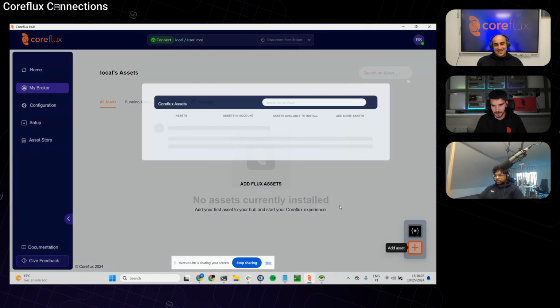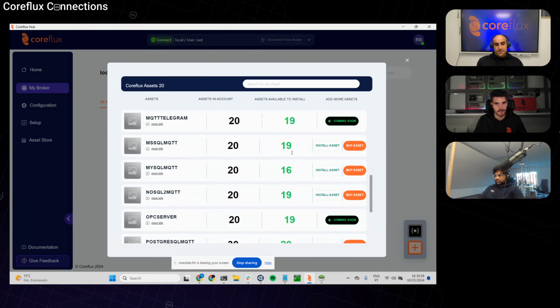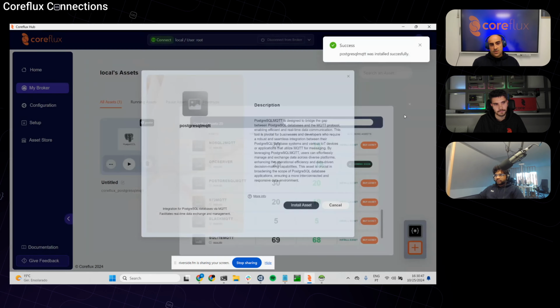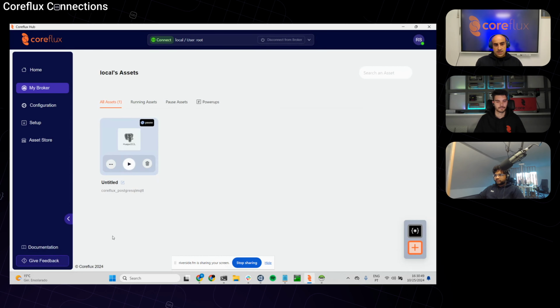Okay, so now I'm able to download our assets. Scripts right here. Install. So this asset, this connector is what it does. It's what it says. It's converting from MQTT into PostgreSQL. So we can also later leave the link.